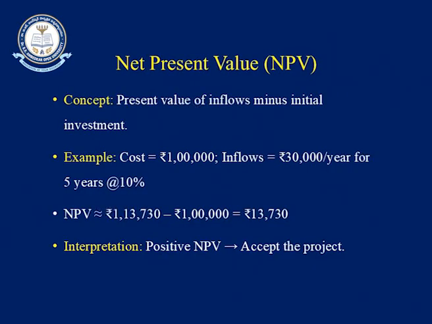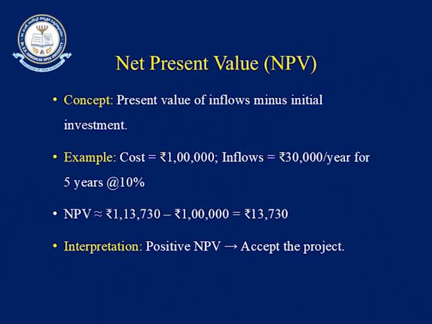Now, in this example, you will get more clarity. The cost of this project in this illustration is 1 lakh. Every year you are getting 30,000, which is EBITDA, for 5 years.